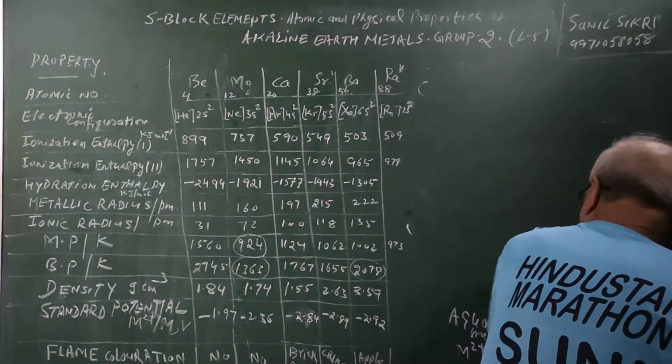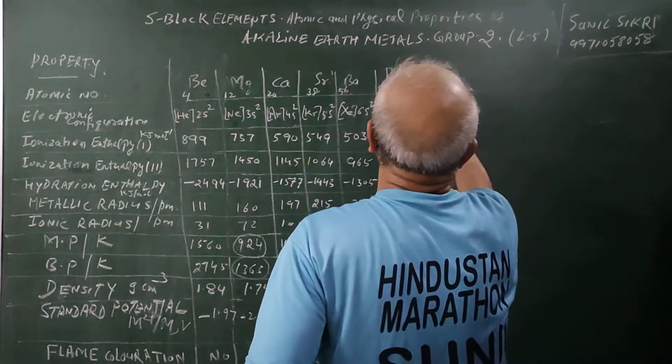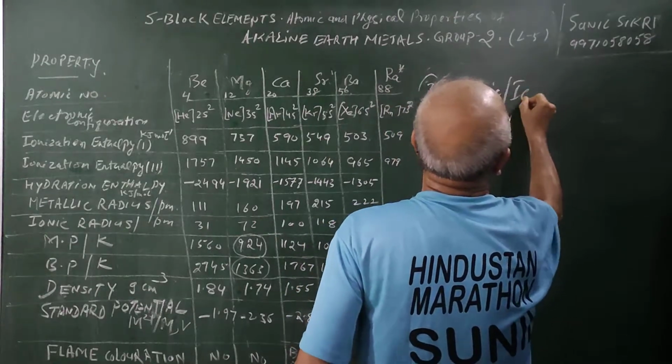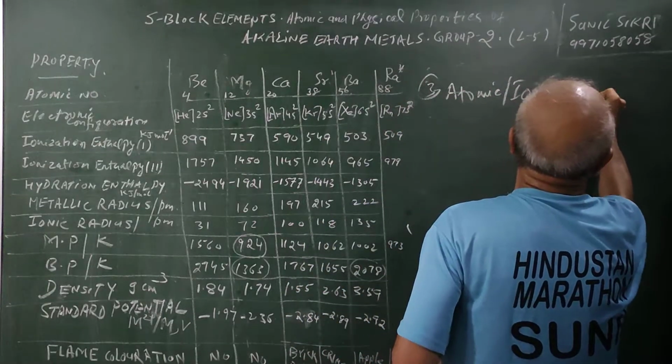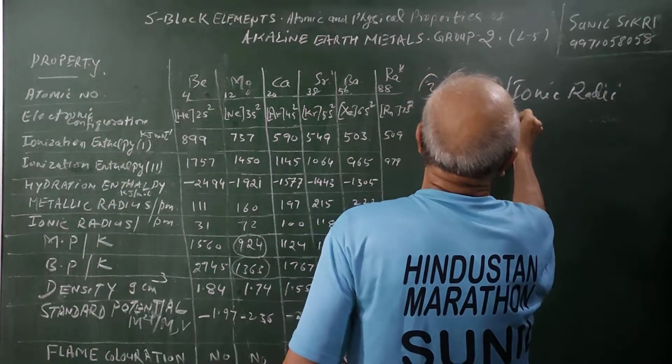The properties we are talking about are the atomic properties. You already know the atomic and ionic radii increase down the group.